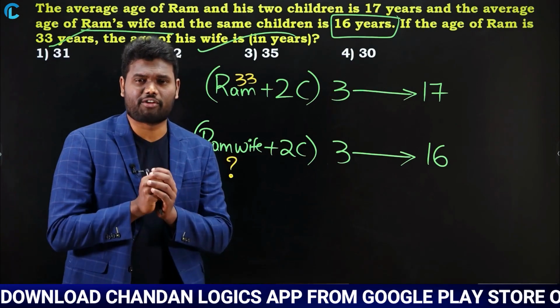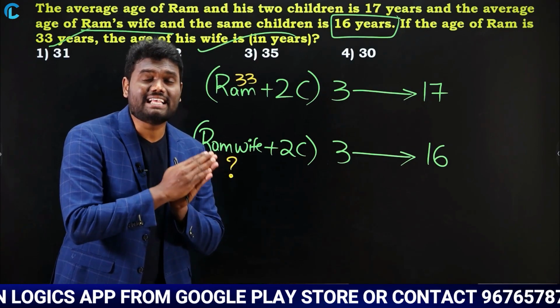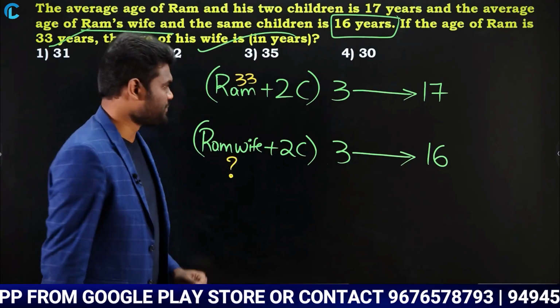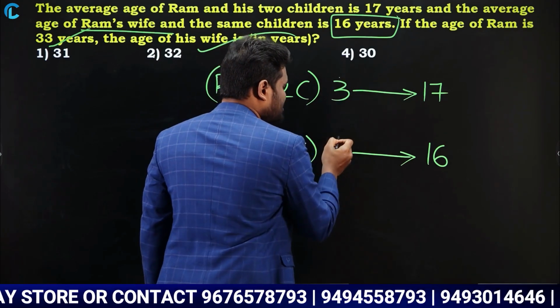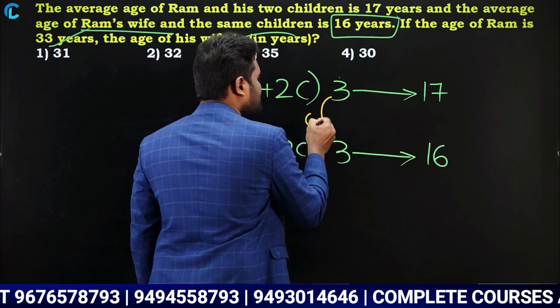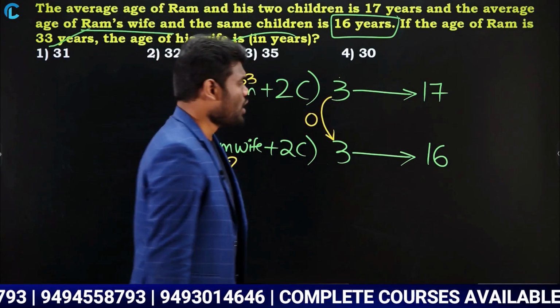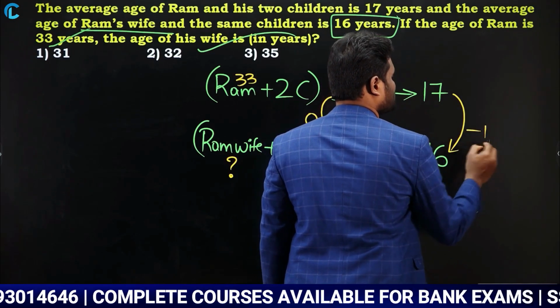Okay, observe here carefully how the concept we have discussed earlier is applicable here. If you observe here, this is 3 and this is also 3. What is the left hand side difference? Left hand side difference is 0. Yes or no? What is the right hand side difference? Right hand side difference is -1.